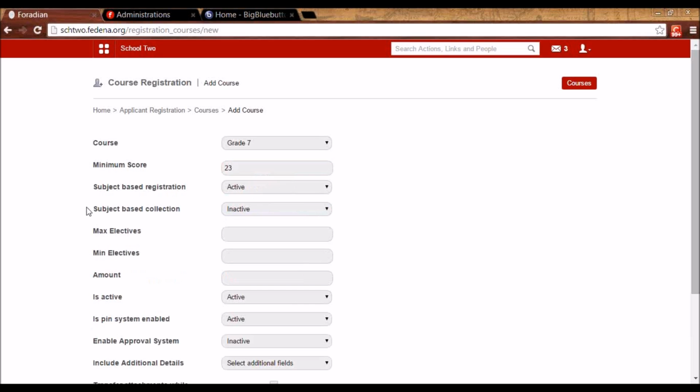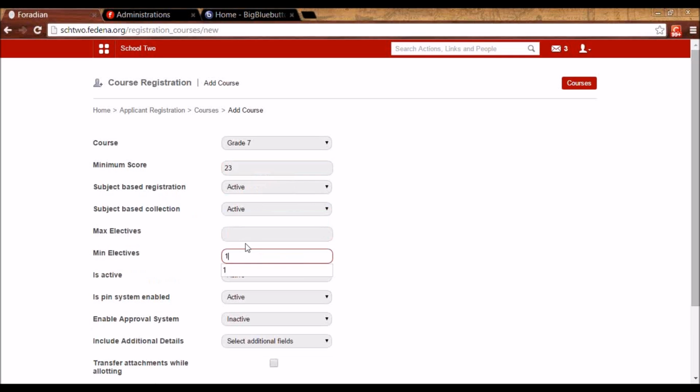The next option that will automatically appear is student-based collection. Meaning that, do you want the student to pay the amount based on the elective that he has selected? If that is the case, you can select it active, and based on the number of elective that he is selecting, the amount will be updated accordingly.